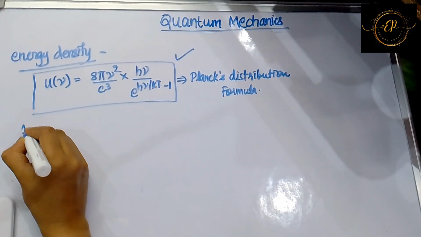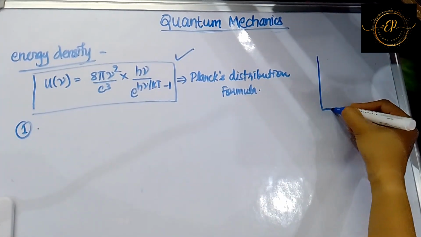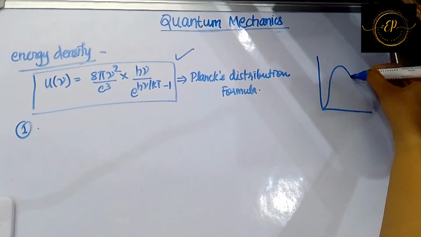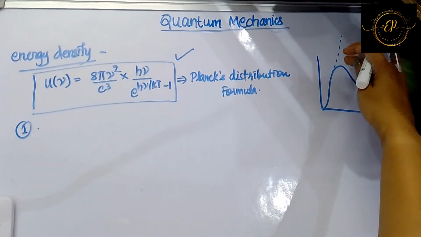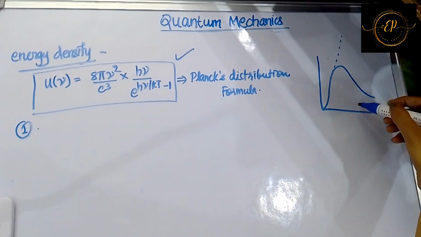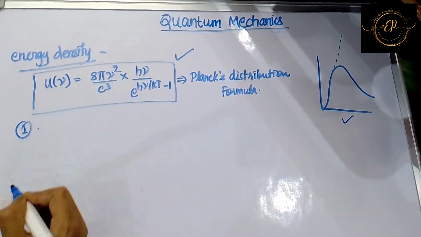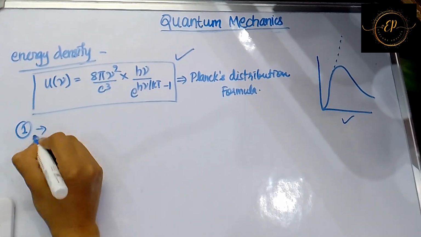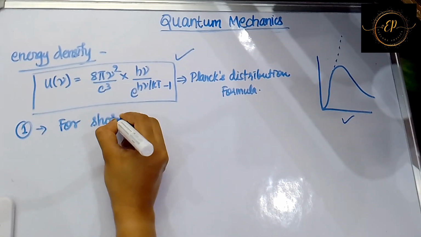So let's check if it is giving the correct answer now according to the curve. Whether it was going to infinite as in the earlier case, or it is matching with the experimental curve or not, we will see in a few minutes. So this is the first case. What was the first case? For short frequency.